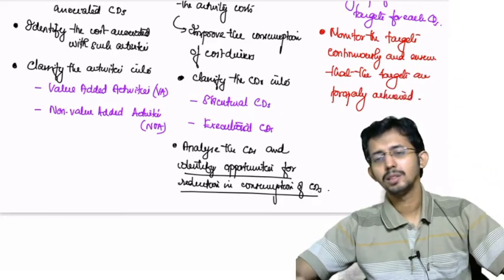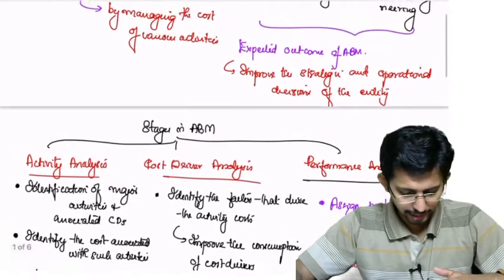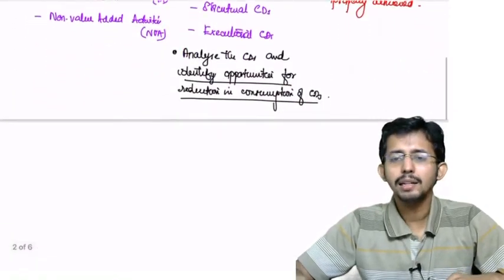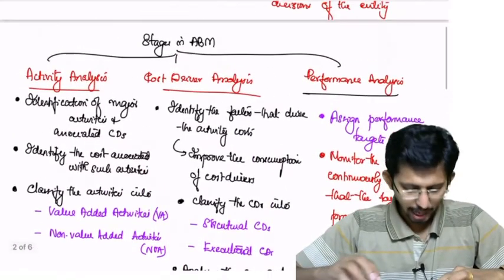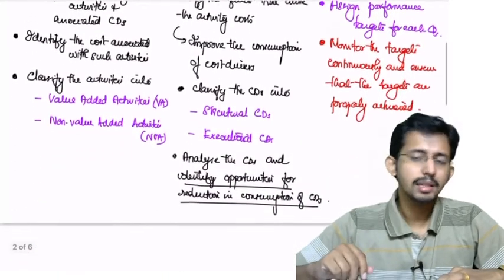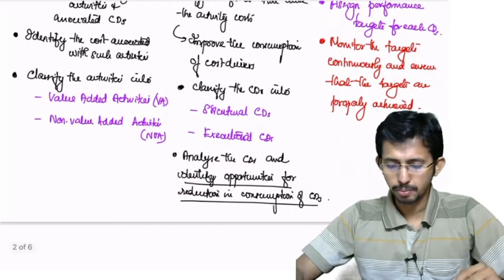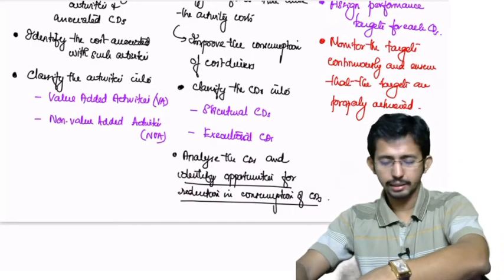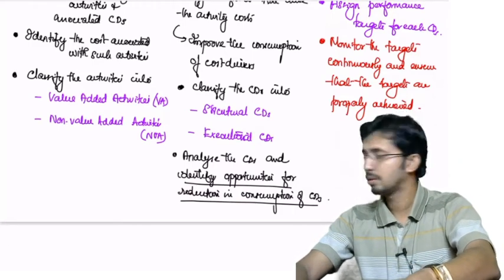Is it clear? So these are the three major stages in ABM, and how we do the activity analysis, then cost driver analysis, and performance analysis in activity based costing management. So I think you all have noted this down.